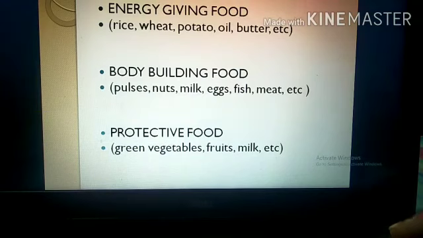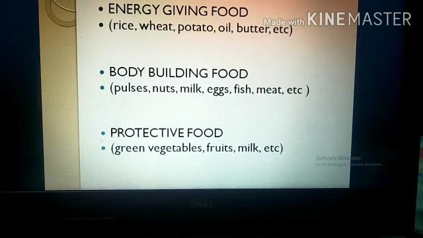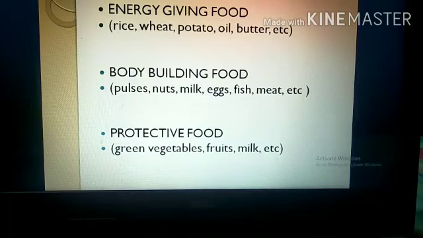Now, balanced diet. Before starting with balanced diet, it is very important to learn that in balanced diet we have divided the food into 3 categories. First one is energy giving food, second one bodybuilding food, third one protective food. Now, energy giving food.